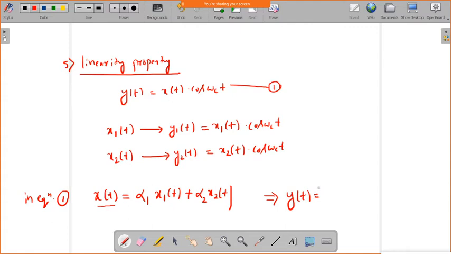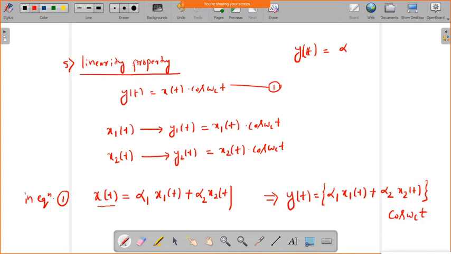So that means alpha 1 into x1 of t plus alpha 2 into x2 of t, this multiplied by your cos omega c t. Okay. So now just multiply the expression y of t, what you will get?